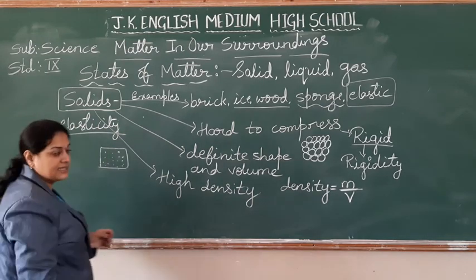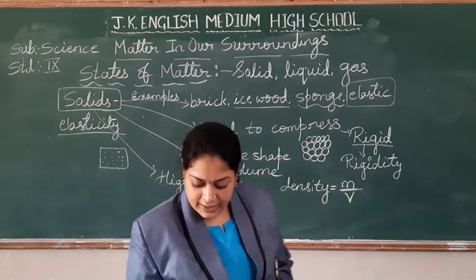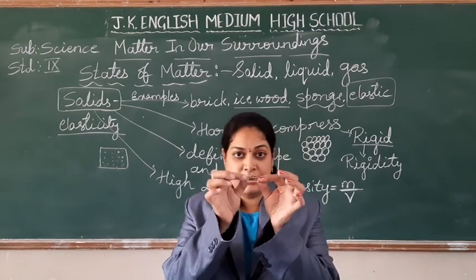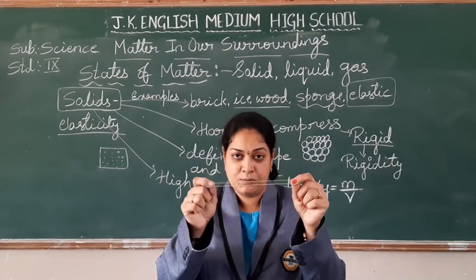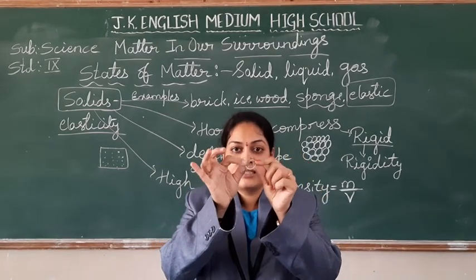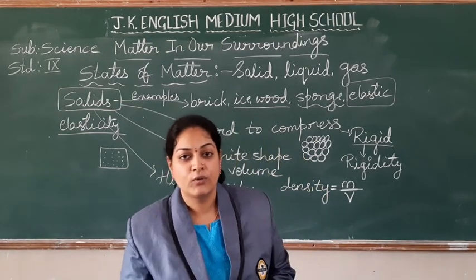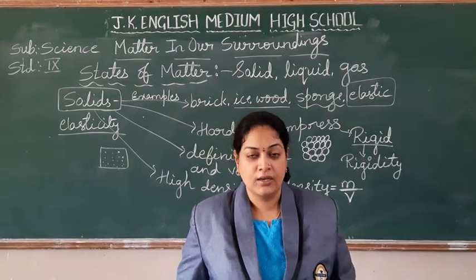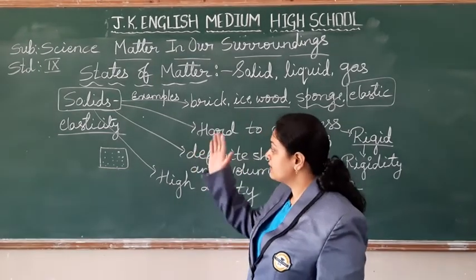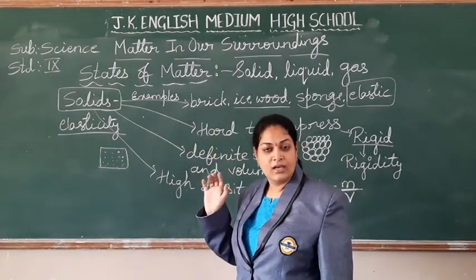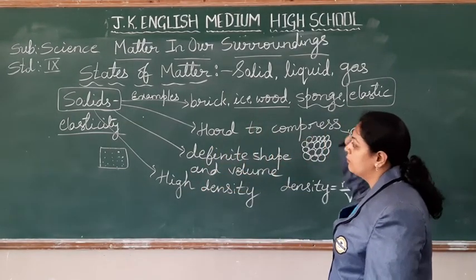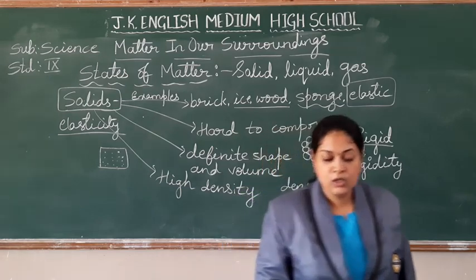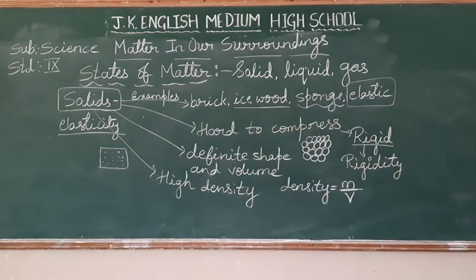What is elasticity? If you apply an external force on the rubber, the particles in the equilibrium position will be displaced. But if you leave the external force, they will come back to their original position. That is the property called elasticity. So we find the elasticity property, but still it is an example for solids. Hope you are understanding.